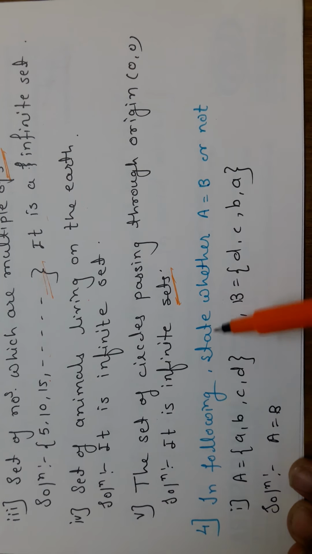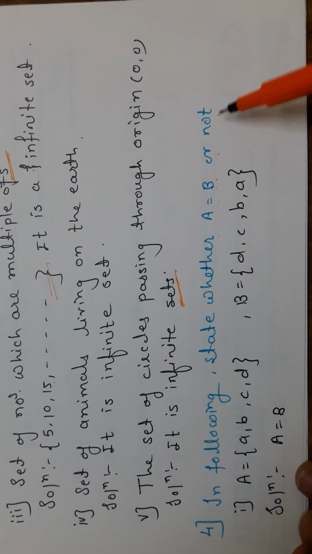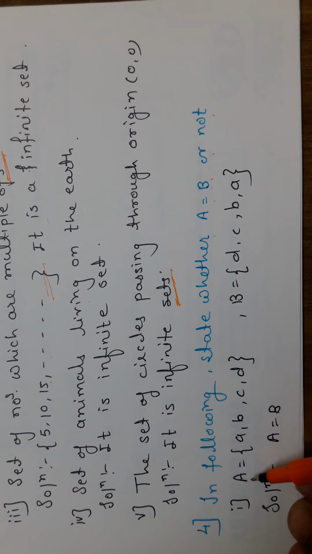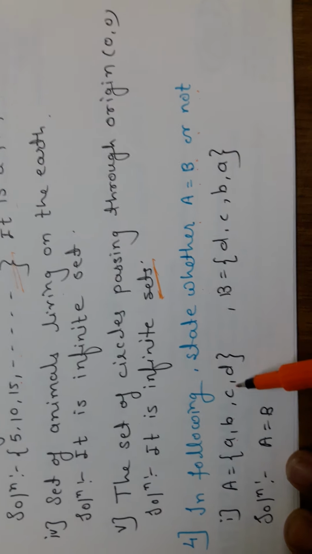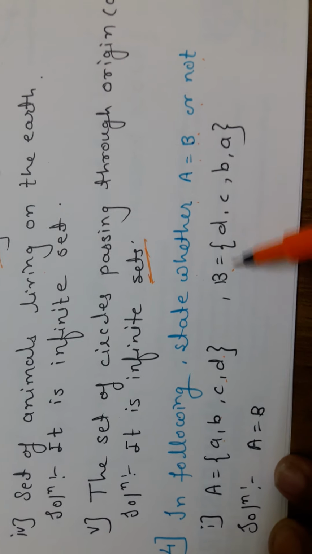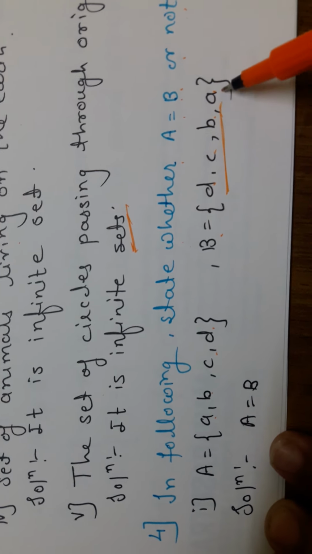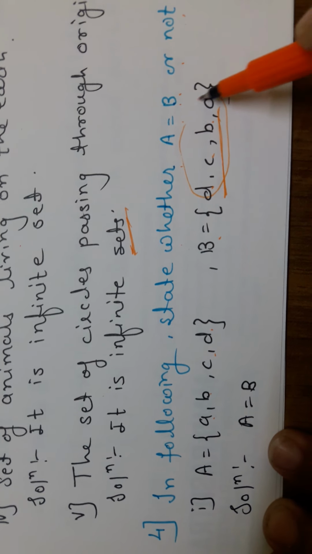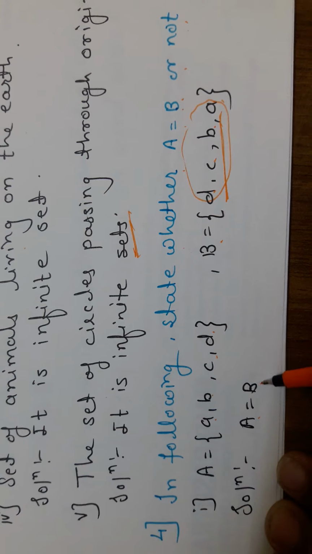Fourth problem: in the following, we have to check whether A is equal to B or not. In the first problem, set A contains the elements a, b, c, d and B contains d, c, b, a. The sequence is different but the elements are the same in both A and B. That's why A is equal to B.